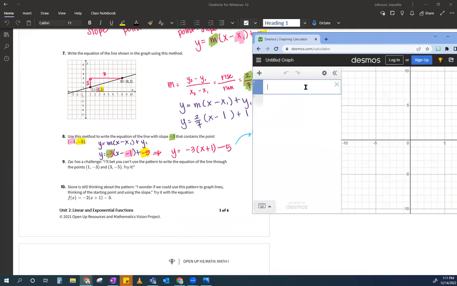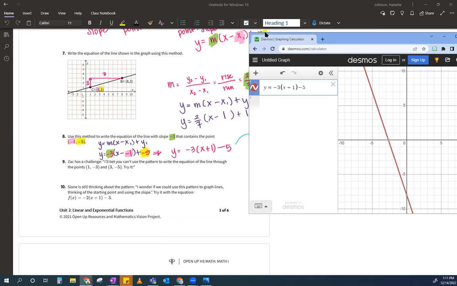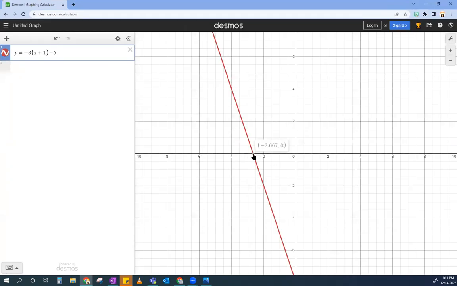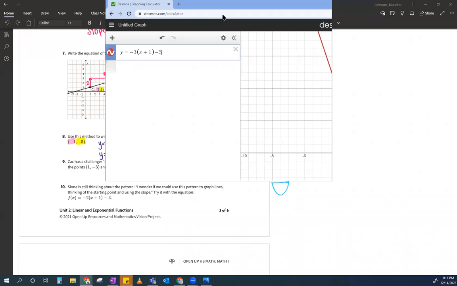The other way to do it is by using my best friend Desmos, right? So my best friend Desmos, I'm going to plug in this equation that I have right here. So you could put y equals -3 parentheses x plus 1 close parentheses minus 5, and I get this equation. So then I need to check, is -1, -5 on this line? Because if it's not, I don't like it. So cute. Okay, so I'm going to look for -1, -5. So I start here and I'm looking for -1. So here's -1, and wait, did I plug it in correctly? Okay, right? Did I do that right?